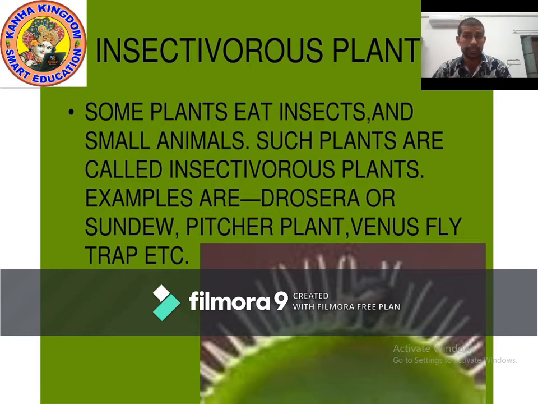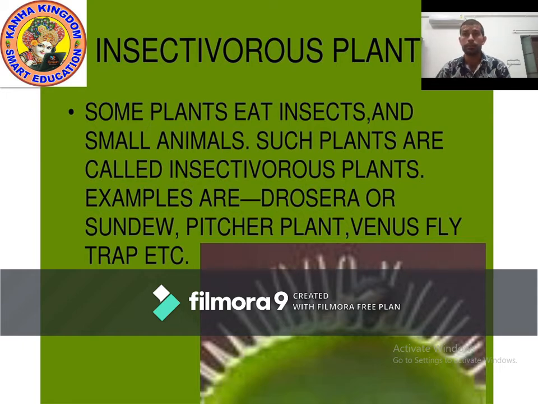Insectivorous plants are heterotrophs. They have a heterotrophic mode of nutrition. So, what are insectivorous plants? Some plants eat insects and small animals. Such plants are known as insectivorous plants.